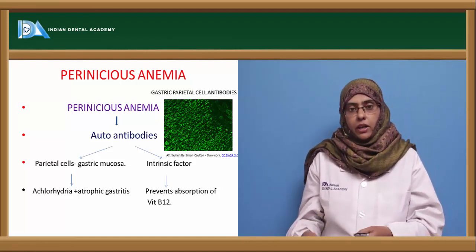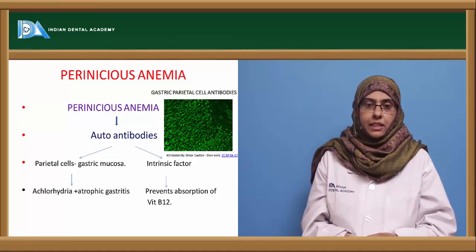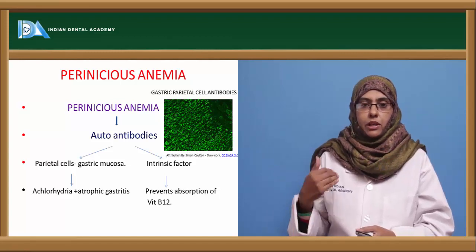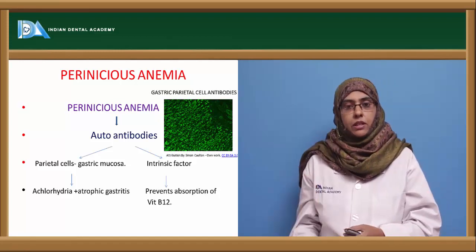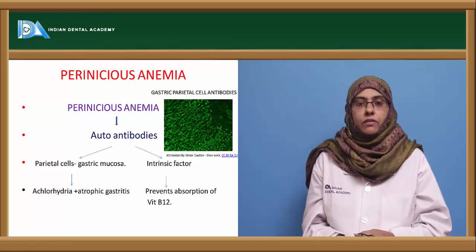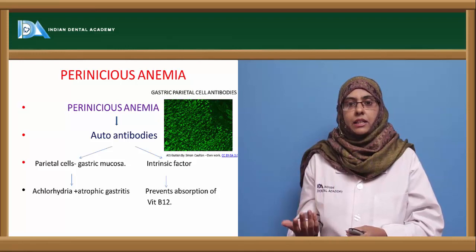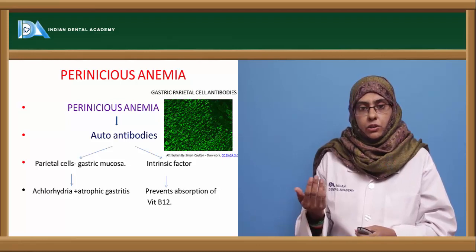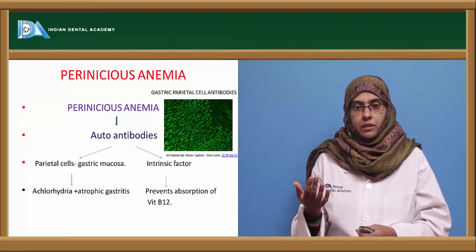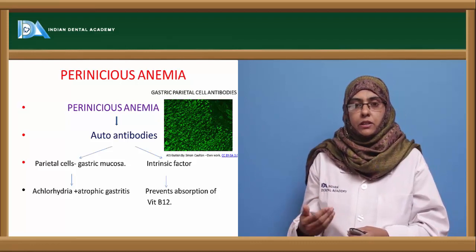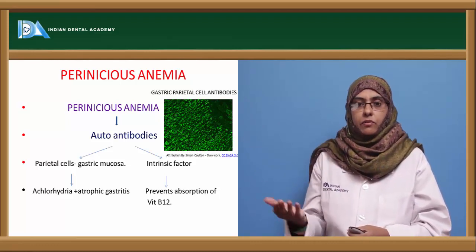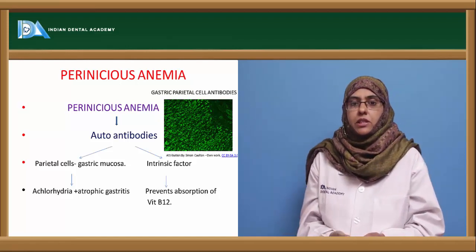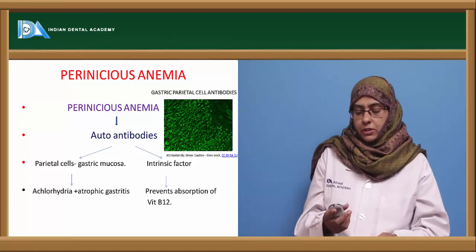Next are the autoantibodies produced against the intrinsic factor. This intrinsic factor is usually seen in the small intestine, and it helps in the absorption of vitamin B12. Vitamin B12 is very essential for the production of RBCs, or hematopoiesis. So destruction of this intrinsic factor prevents the absorption of vitamin B12, thereby leading to anemia, because RBCs cannot be formed without vitamin B12. In pernicious anemia, the patients are usually treated with injections of vitamin B12.